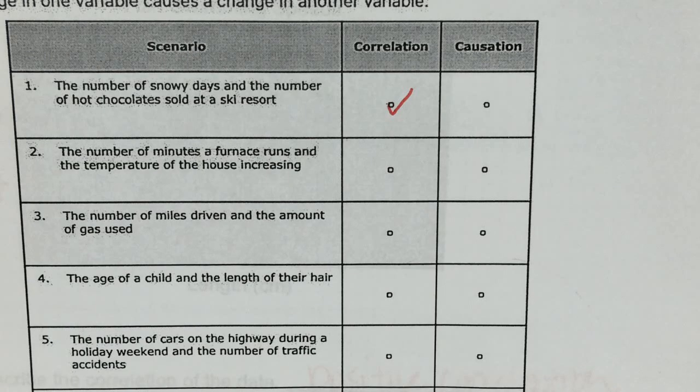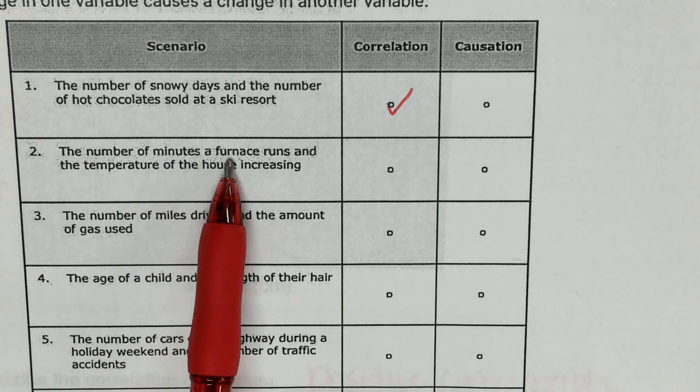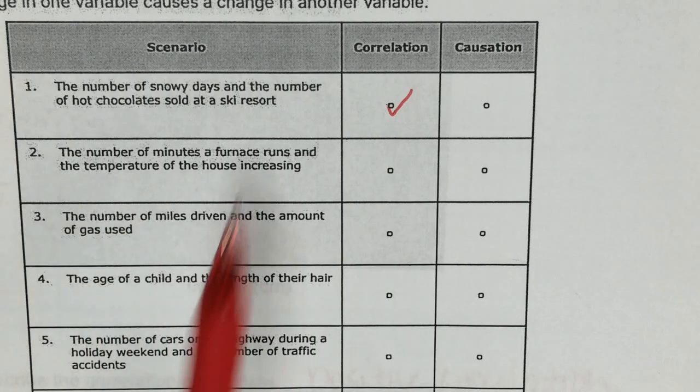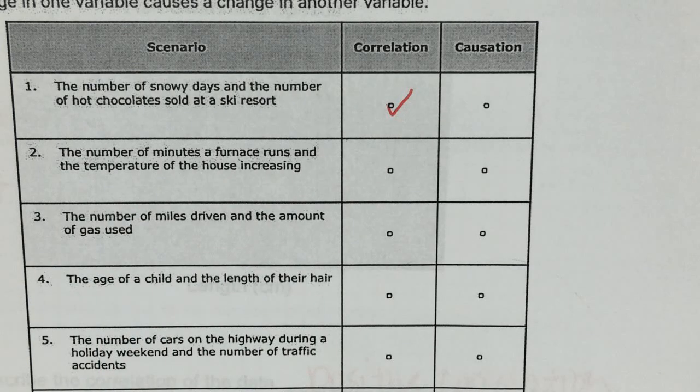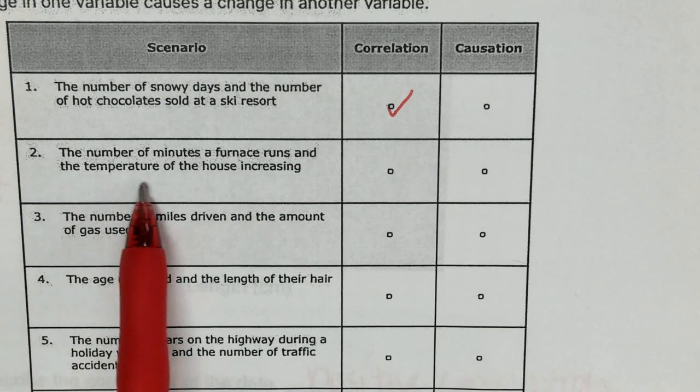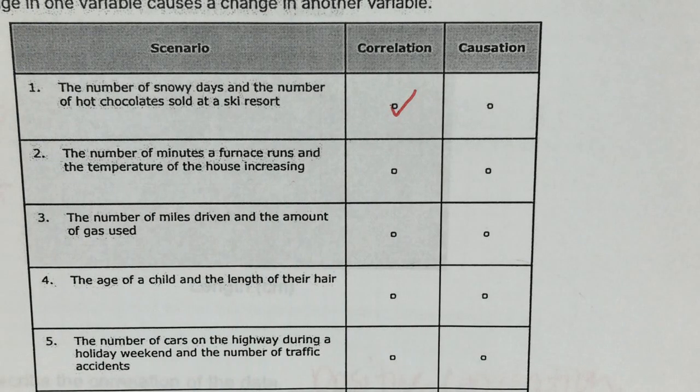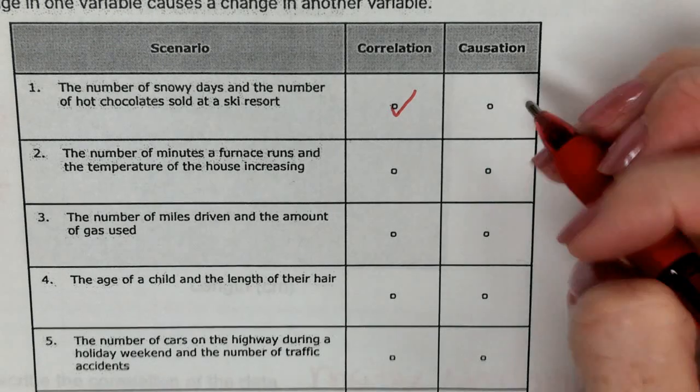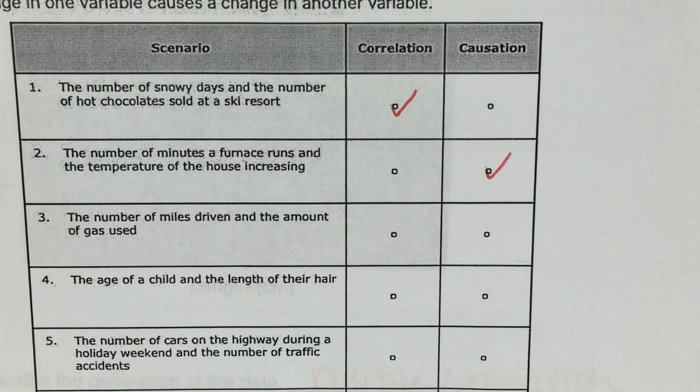Do you think it's related? Yes. Do you think 100% that if I turn a furnace on, the longer it's on, the more the temperature is going to increase? So is that correlation or causation? It is causation. It will 100% cause it.